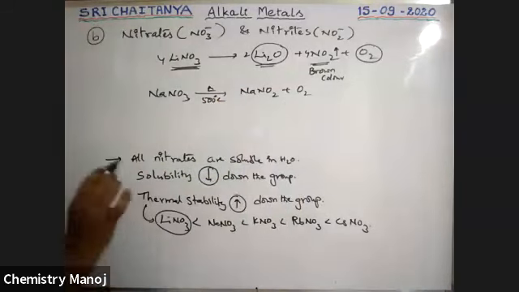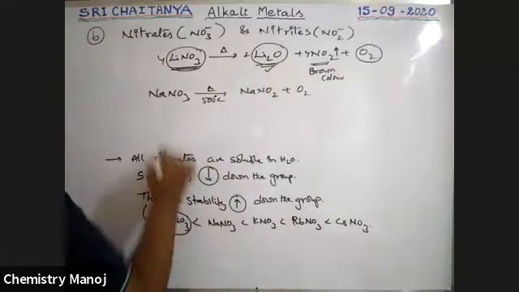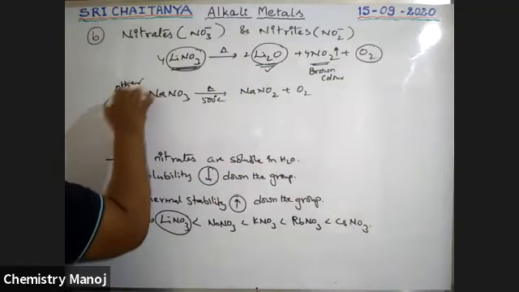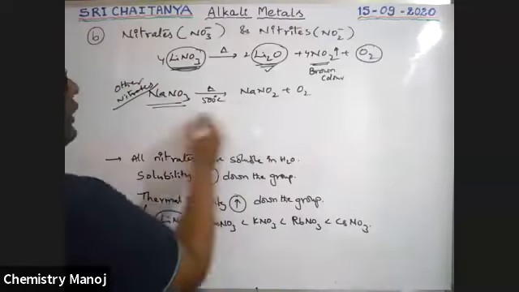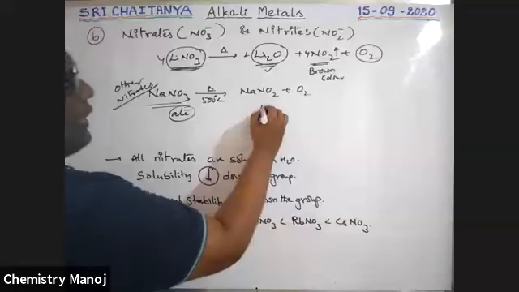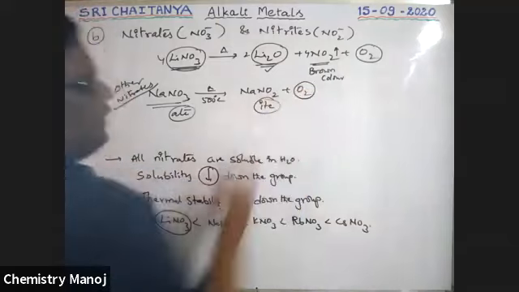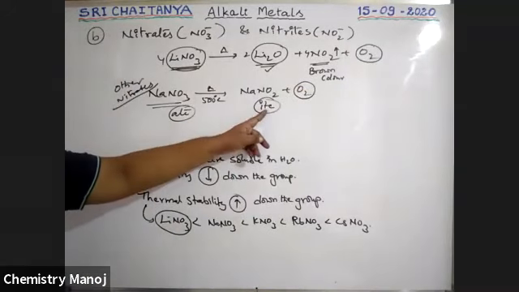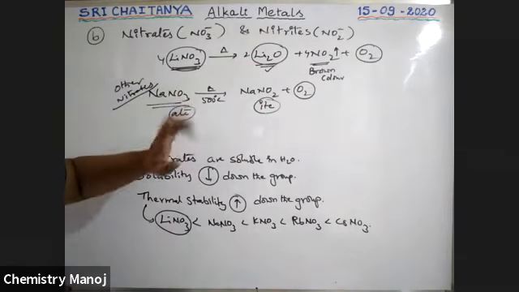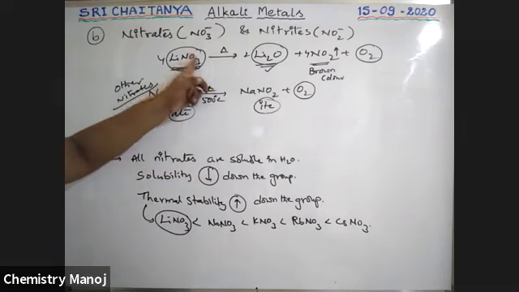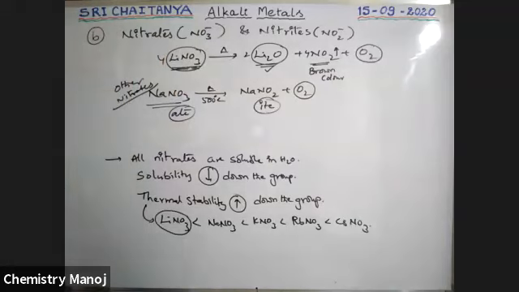Boys, lithium nitrate on decomposition gives lithium oxide, but other nitrates on decomposition give nitrites, with evolution of oxygen gas. That is the distinguishing point between lithium and the rest of the elements. It is also an anomalous property of lithium.